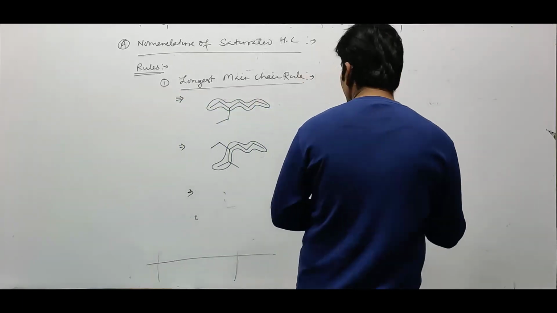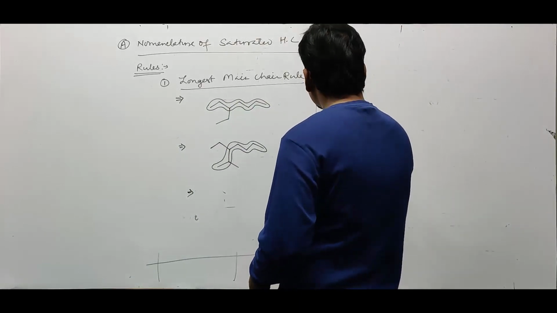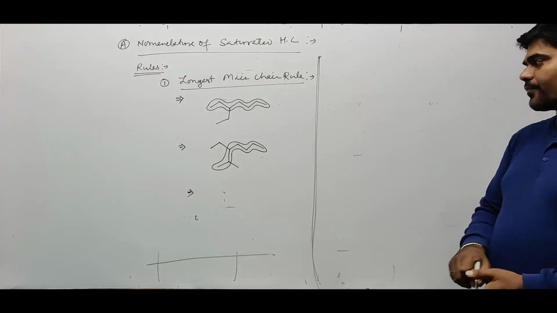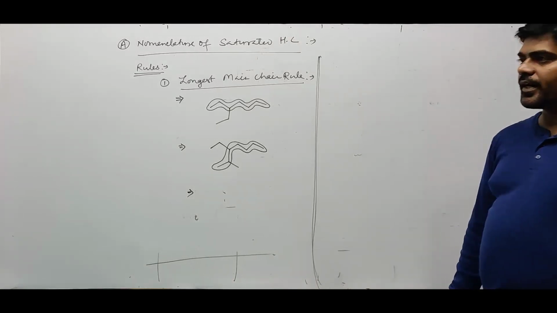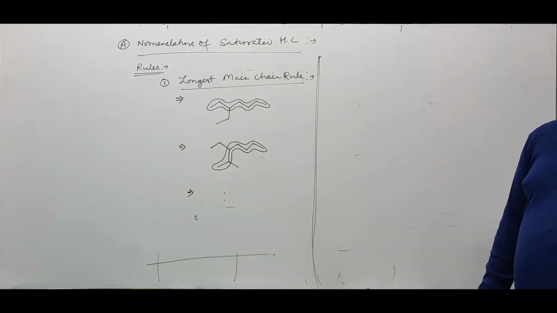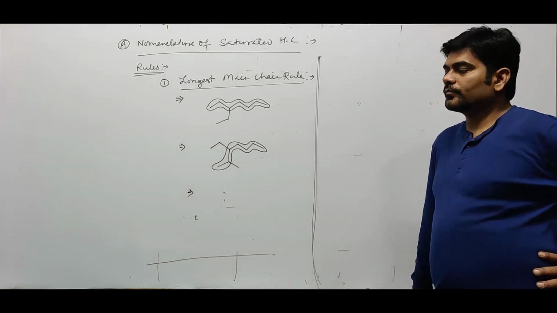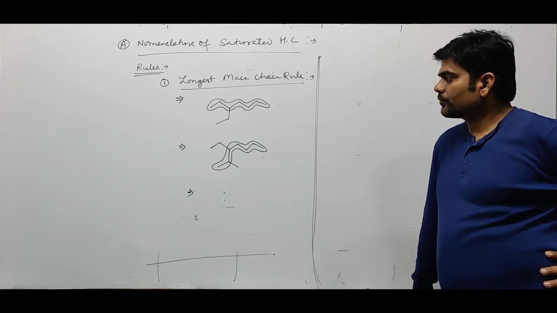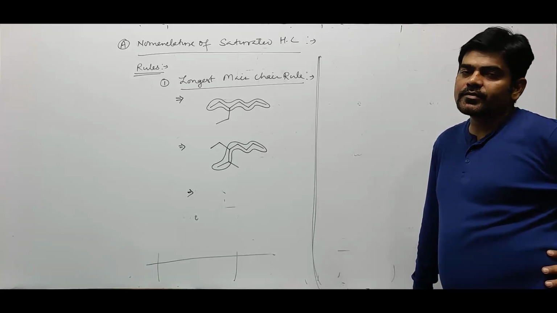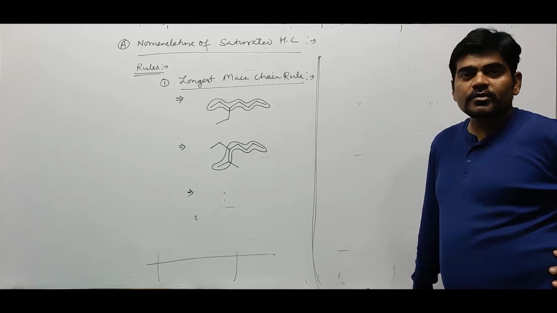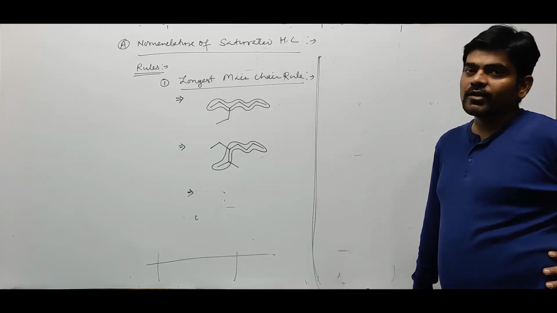So write down: if two chains contain the same number of carbon atoms and the same number of branches, then the chain which contains the lowest sum of the positions of its branches will be considered as the longest main chain.